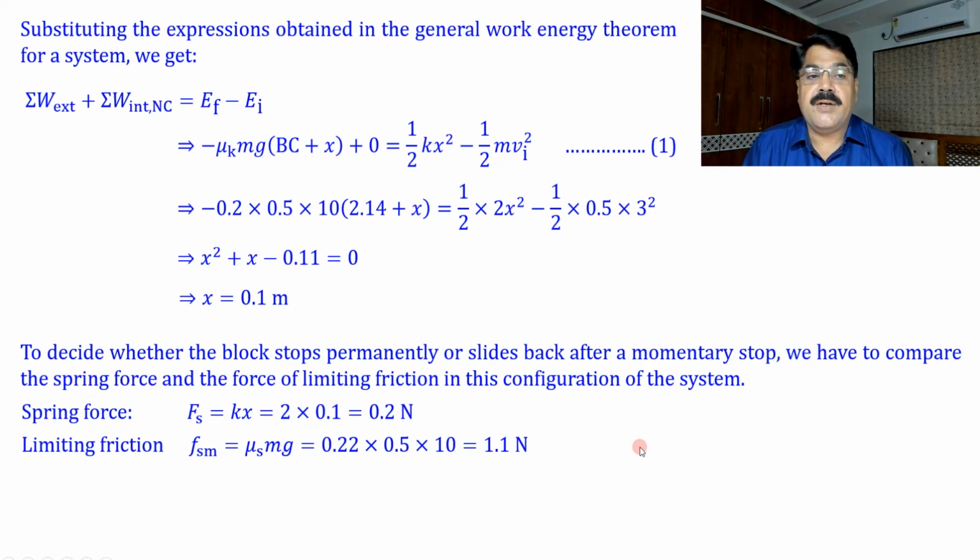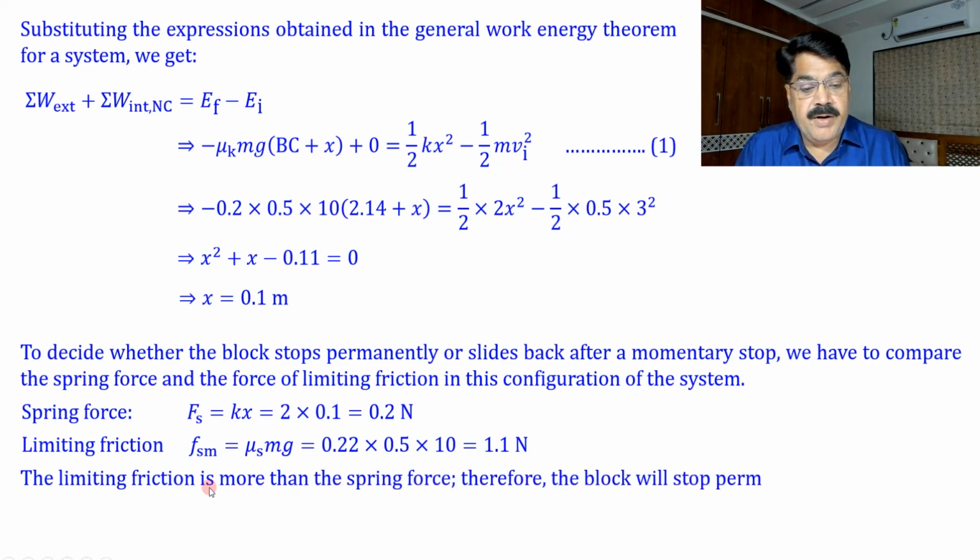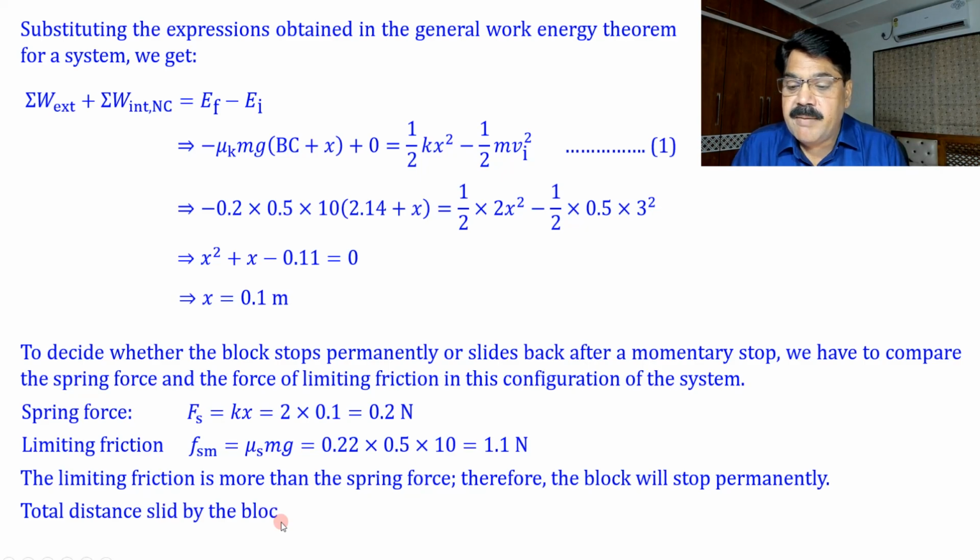So what is the total distance traveled by the block? Length of AB plus length of BC plus x. So AB was 2, BC was 2.14 and x is 0.1. So let us add them all. Limiting friction here is more than the spring force. Therefore, the block will stop permanently. And now we can find the total distance slid. Total distance slid by the block is equal to AB plus BC plus x, and it is 4.24 meter.